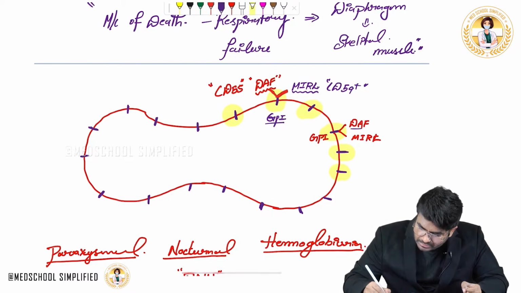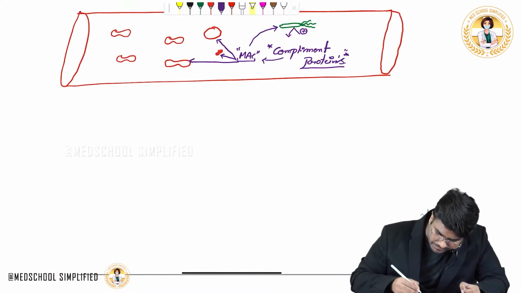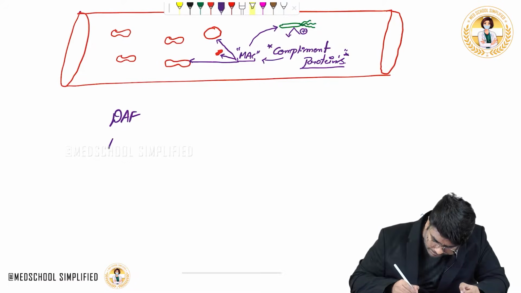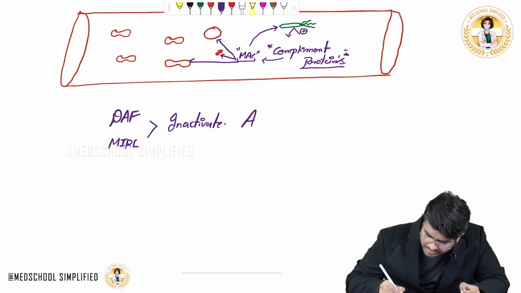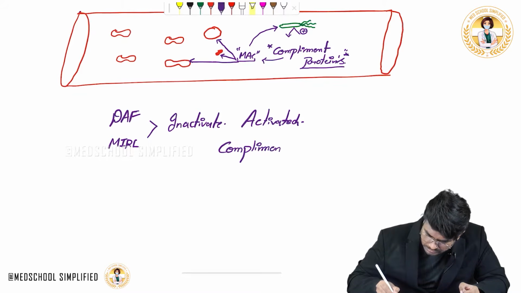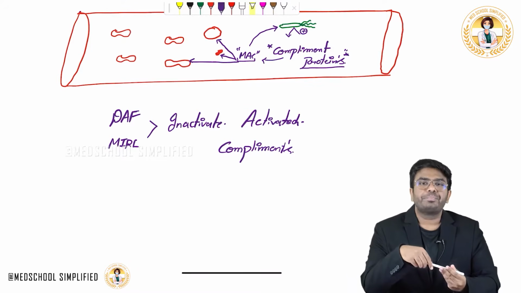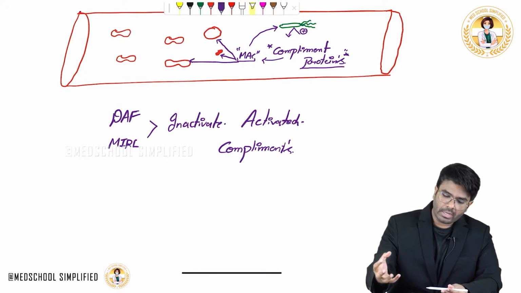Do you know what DAF and MIRL will do? They will inactivate the activated complements. Now whenever there is a bacteria, complement proteins are activated. When they are activated, the membrane attack complex is formed. This membrane attack complex is now coming onto the RBC.